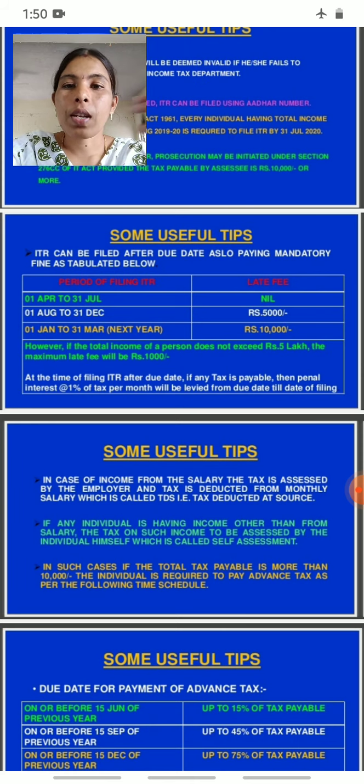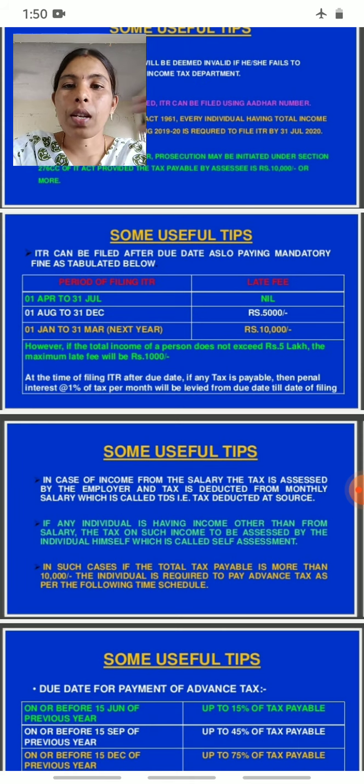Then next, in case of income tax from salary, the tax is assessed by the employer and deducted from monthly salary, which is called TDS. TDS means tax deducted at source.